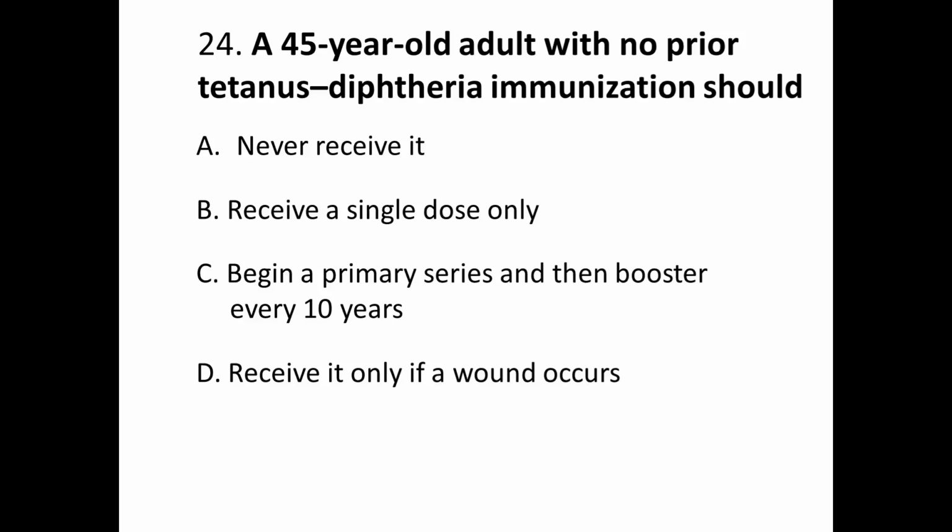Question number 24. An adult with no prior tetanus diphtheria immunization should A. never receive it, B. receive a single dose only, C. begin a primary series and then booster every 10 years, and D. receive it only if a wound occurs. Correct answer is C.